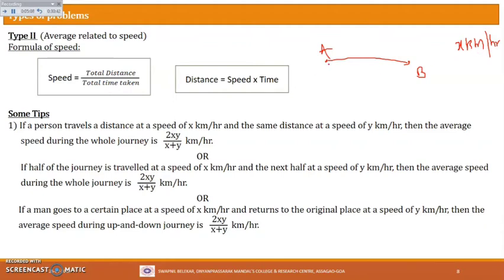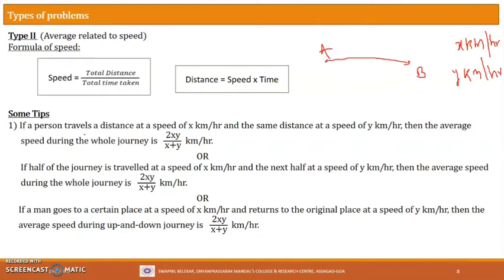So suppose a person is starting a journey from point A to point B at a speed of x kilometer per hour, and then again the same distance he is traveling from point B to point A at, let's say, y kilometer per hour. Then what will be his average speed during the entire journey, that is from point A to point B and from point B to point A again? So what will be the average speed? To answer this, the formula given here will help us.